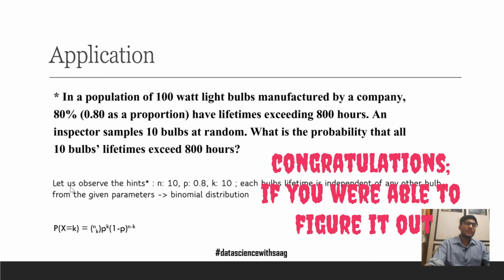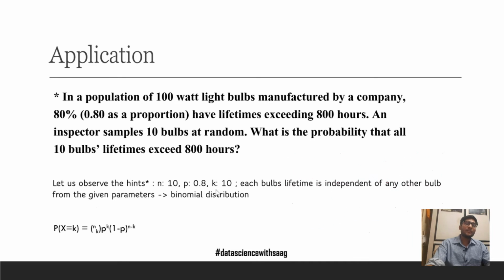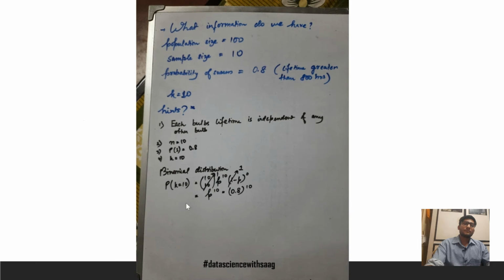So you see that we have n as 10, probability of success is 0.8, k as 10. Each bulb's lifetime is independent of any other bulb from the given parameters. Therefore, it is a binomial distribution. It follows binomial distribution, and the result could be obtained by putting the values into the formula, which is seen here in the next slide.